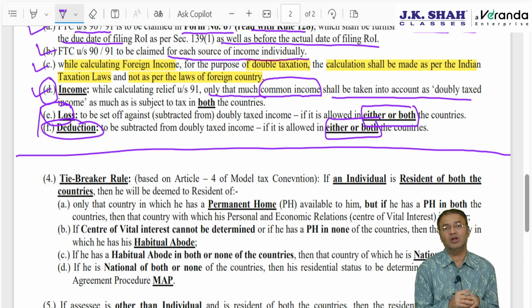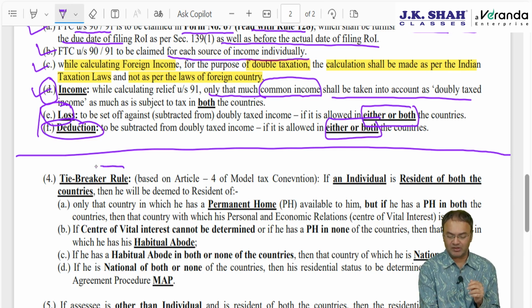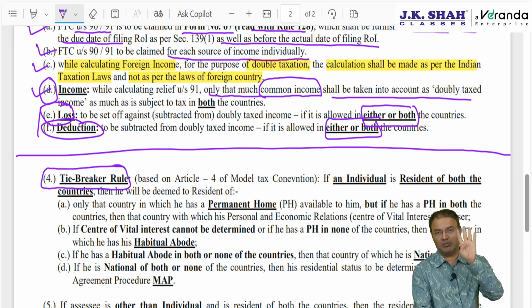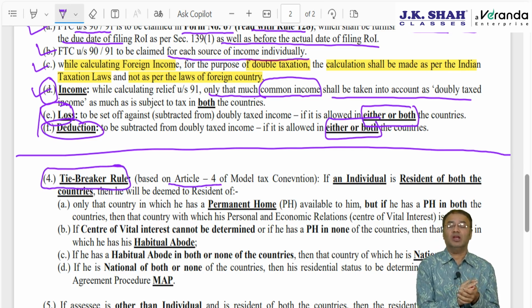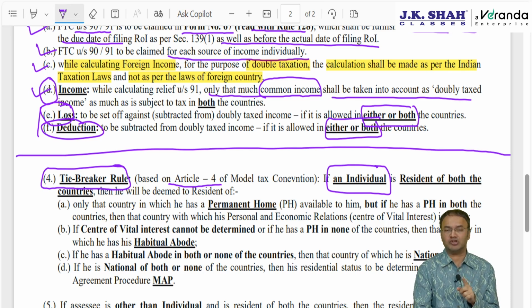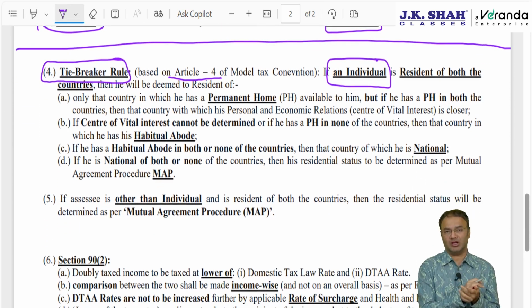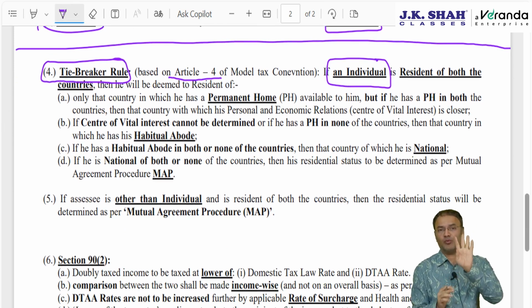In such situation, we have to put a rubber stamp, we have to finalize any one country out of the two. Then we apply something called tiebreaker rule. Tiebreaker rule is generally given in article number 4 of the relevant DTAA. Article 4, tiebreaker rule is applied differently for individuals and tiebreaker rules are applied differently for non-individuals, partnership firm, LLP, company, etc. If individual is resident of both the countries, then 4 points are there.